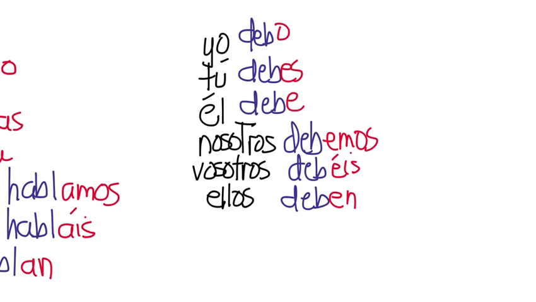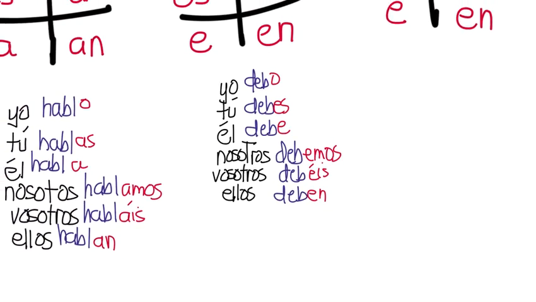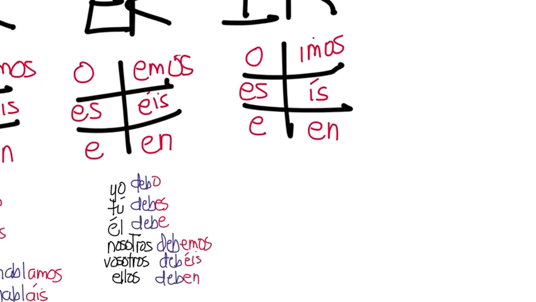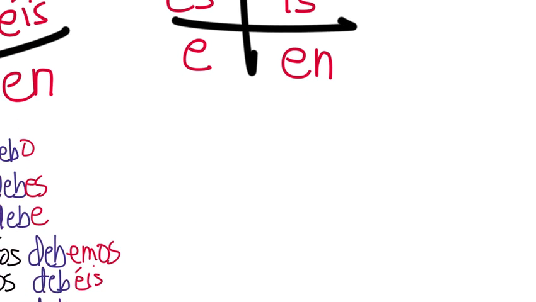Yo debo, I should. Tú debes, you should. Él debe, he should. Nosotros debemos, we should. Vosotros debéis, you all should, and you're my friends, we live in Spain. And ellos deben, they should as well. DEB is our stem. It doesn't change, but the endings do, according to our chart that we have seen on the ER verbs. The same is true for the IR verbs.